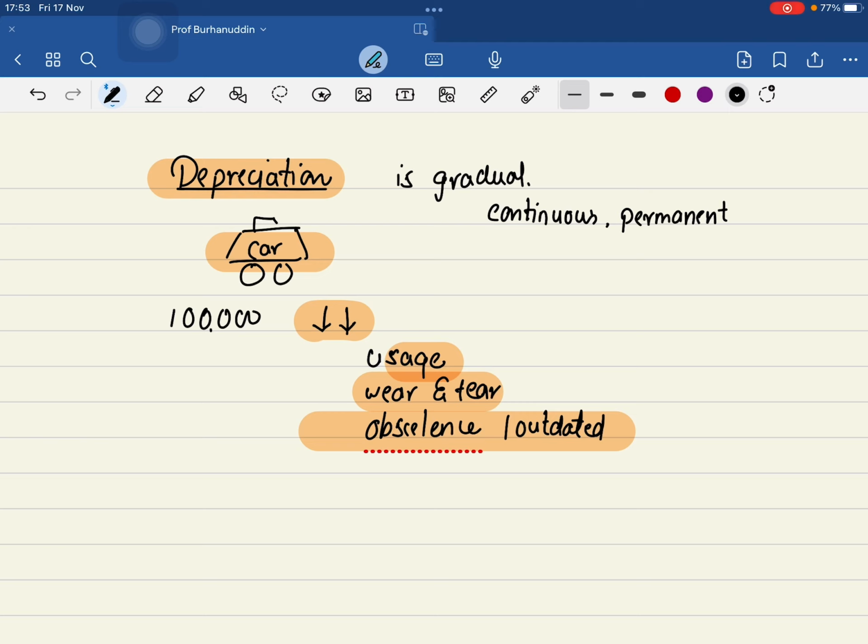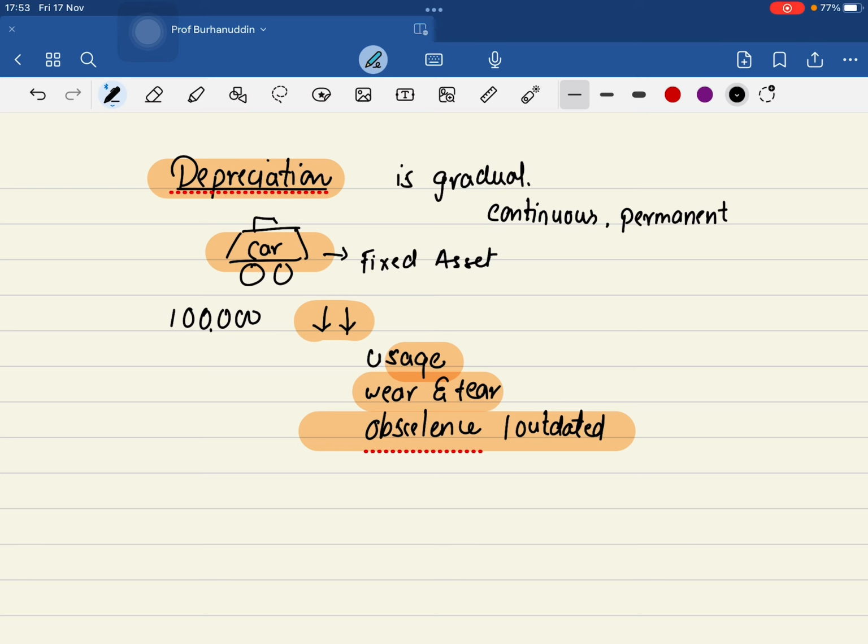Can I say this car is a fixed asset? Yes. There are two types of assets, fixed assets and current assets. Fixed assets are those assets which remain in the business for a longer time. Current assets are those assets which are there in the business not for a longer time but for less than a year. It keeps on changing. Example, stock. Example, cash. Example, debtors. Debtors are those people from whom the amount is receivable.